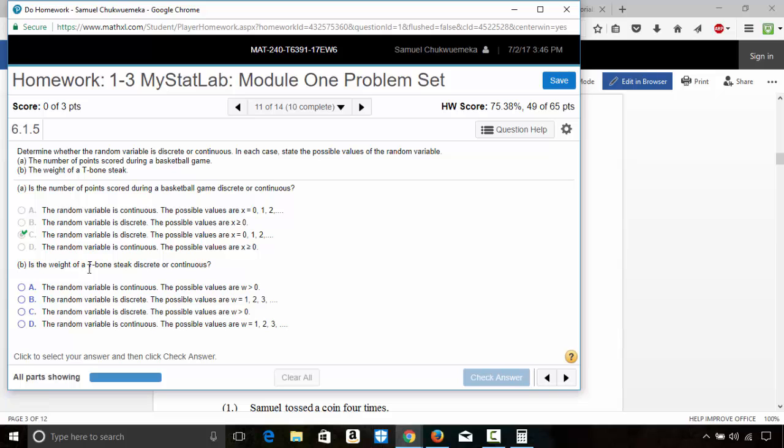The weight. Can you count weight or do you measure weight? If you can count it, it is discrete. If you can measure it, it is continuous. So weight, you can only measure it. So it's going to be continuous.